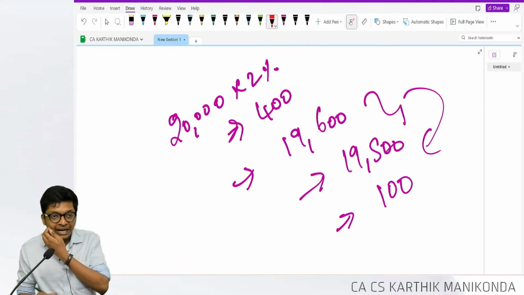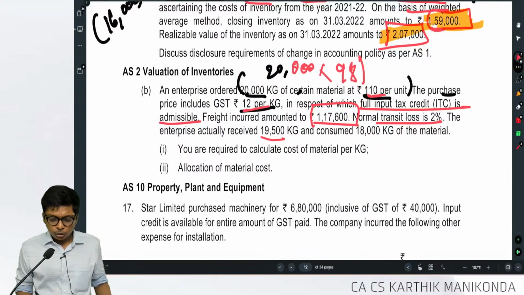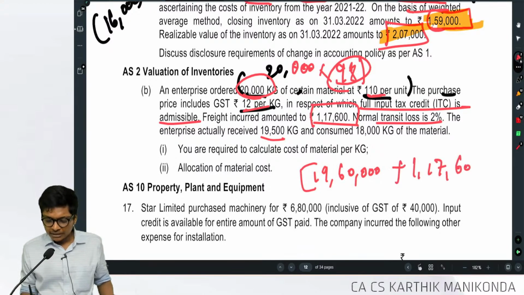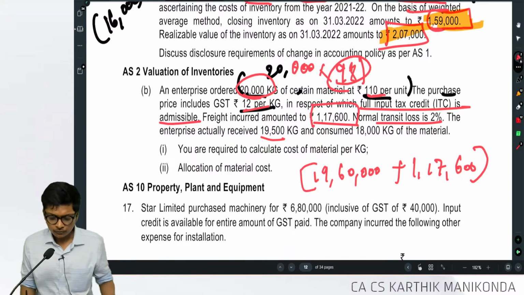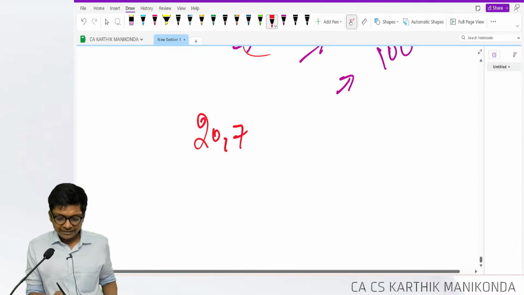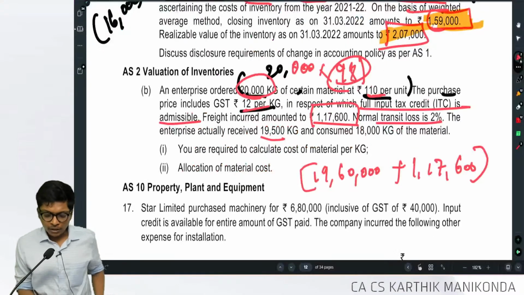So I will divide the sum by 19,600. What is my cost total, guys? Can you do a quick computation with me? 20,000 into 98, how much is that? 19,60,000 plus freight of 1,17,600. How much? 20,77,600 divided by the actual 19,600, reducing normal loss, per unit will be 106.